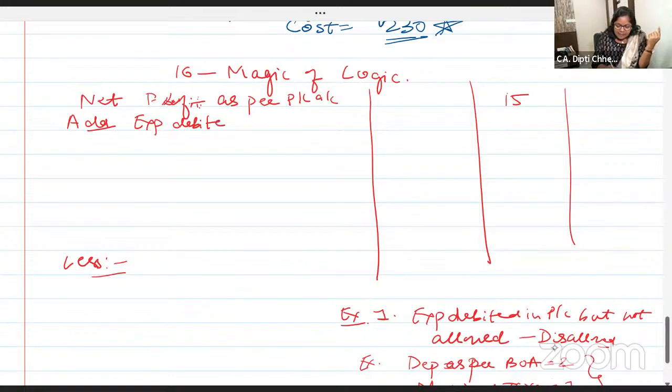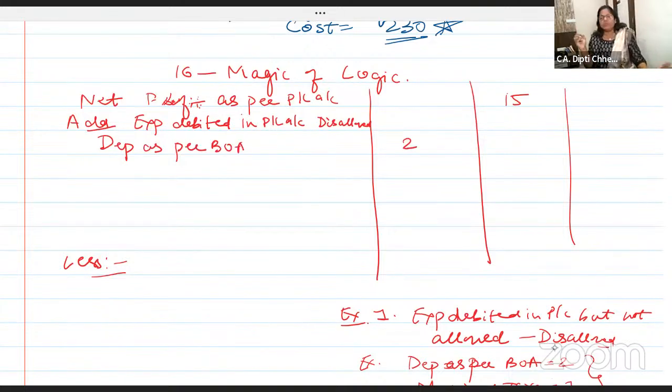Expenses debited. I want all of you to write with me. Expenses debited in P&L account disallowed. See, there are some expenses which are debited in the P&L account and they are disallowed. Like you can say depreciation as per books of accounts. How much is depreciation? 2 rupees. I'm taking 1 rupee, 2 rupees.